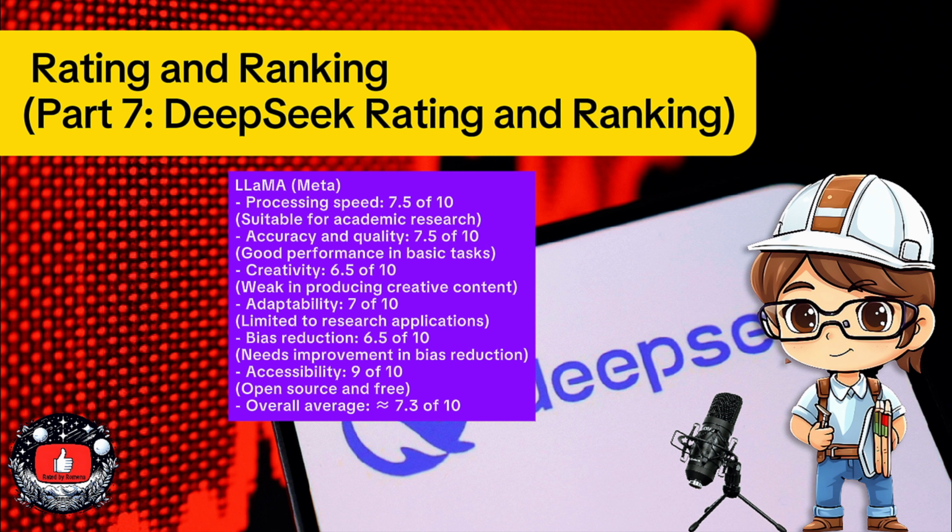5. Llama, Meta. Processing speed: 7.5 of 10, suitable for academic research. Accuracy and quality: 7.5 of 10, good performance in basic tasks. Creativity: 6.5 of 10, weak in producing creative content. Adaptability: 7 of 10, limited to research applications. Bias reduction: 6.5 of 10, needs improvement in bias reduction. Accessibility: 9 of 10, open source and free. Overall average is almost equal to 7.3 of 10.